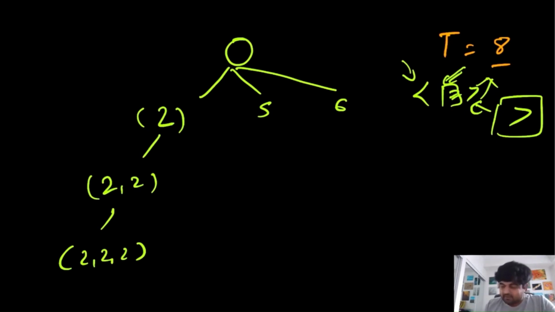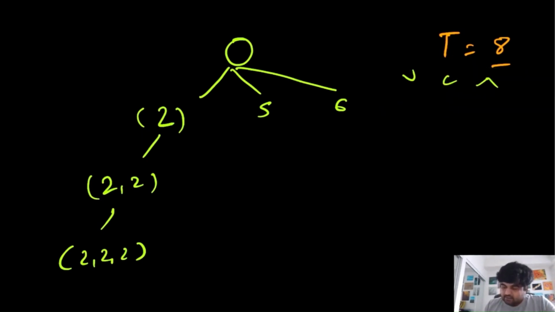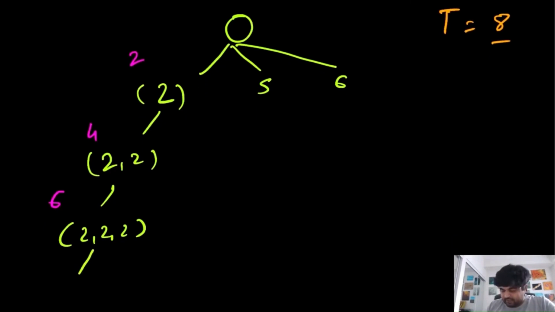So now, since we have kept these things in mind, let's see how we can use them over here. So far the sum we have found up until this point is only 2. Over here we have 2 candidates, and the sum so far is 4, which is still less than 8. This is 6, again still less than 8. Now over here we can have one more possibility as 2, 2, 2 and 2, and if we do the sum of this, it is 8, which means that it is equal to the target value we had. So we can add this to our result combination.